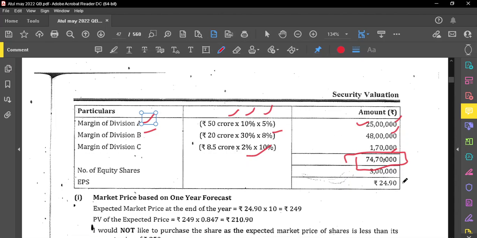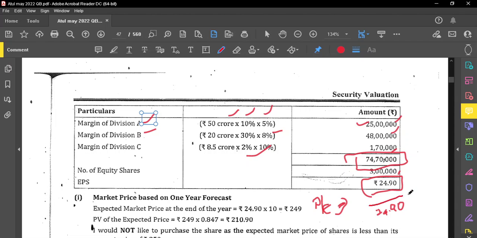74,70,000, and they are having 3 lakh shares. So we know the EPS, which is 24.90. So what is the expected price at 24.90? Expected price at the end of year 1. The PE ratio is 10. Price at the end of year 1, earnings will be 24.90.